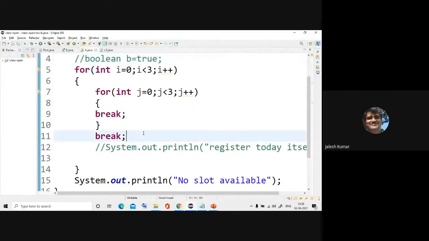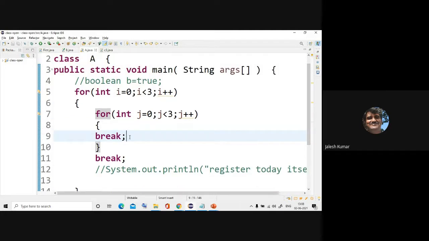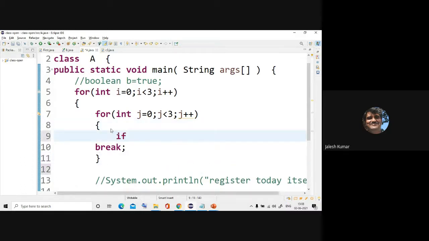Okay, no slots available. Now I'll change this break into break with label. So what I'll do is I'll remove this. Let us always learn how to generate the example. Just always remember these loops. You put some condition. What I'll do is if j is equal to 2, I'll break to 1.